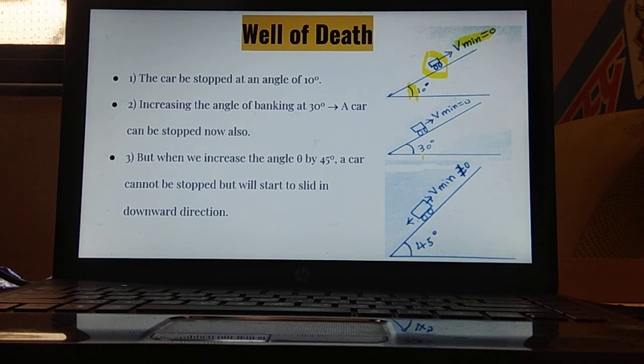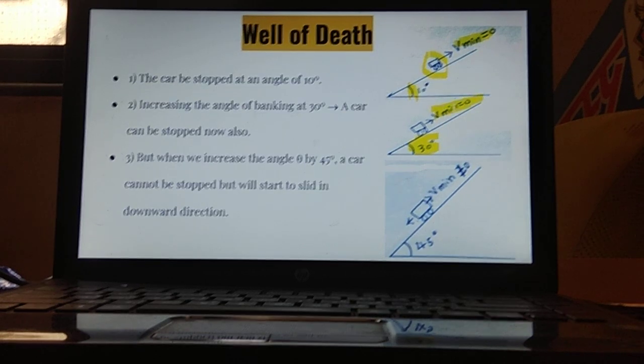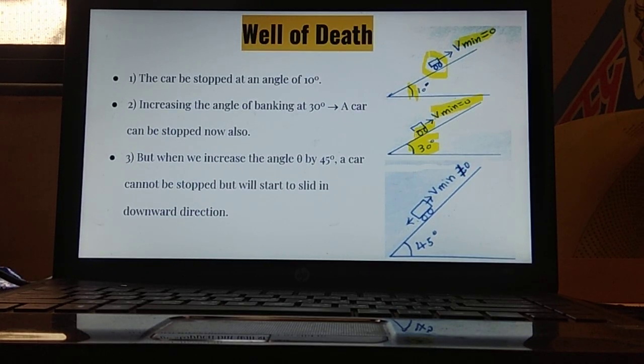In the next case, we have increased the banked angle to 30 degree. At that condition also, V min equal to 0 was possible, because the vehicle was able to rest at this angle as well. But if we increase the angle to 45 degree, like we have already studied in the previous slide, what will happen?